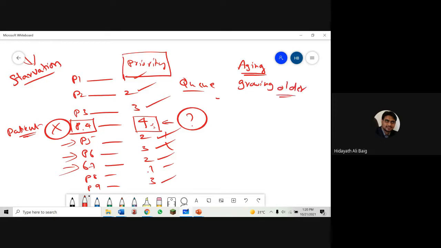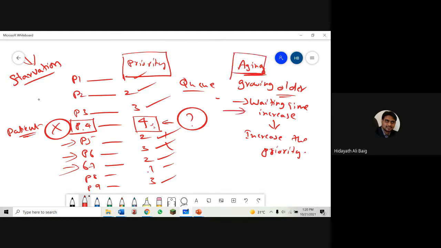Growing older. Now, what they are telling us to do is, when the waiting time increases, what we are going to do is increase the priority. Now what they are telling the solution is aging. So what is aging here? When the waiting time is increasing, automatically we need to increase the priority. So what is the solution now?